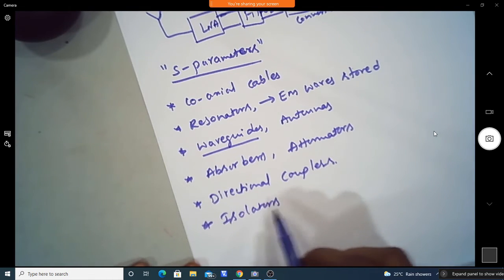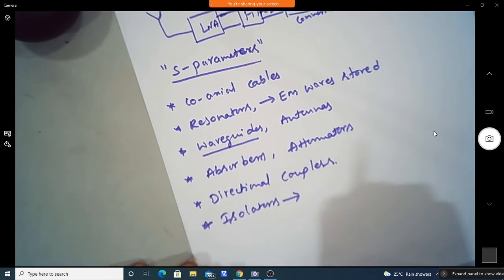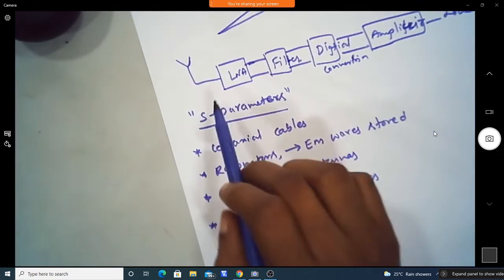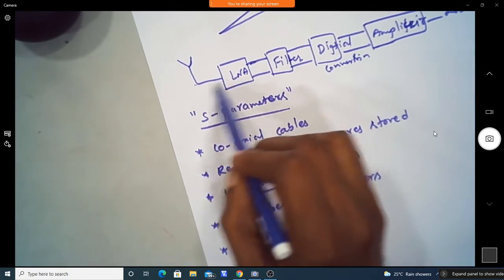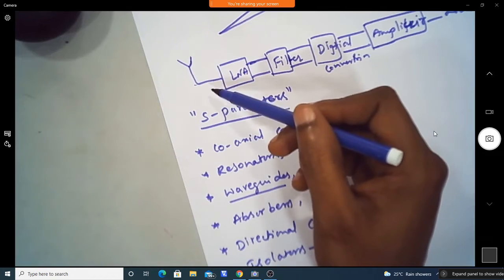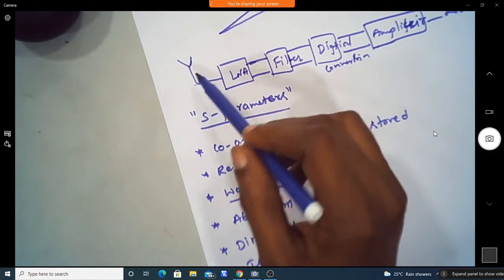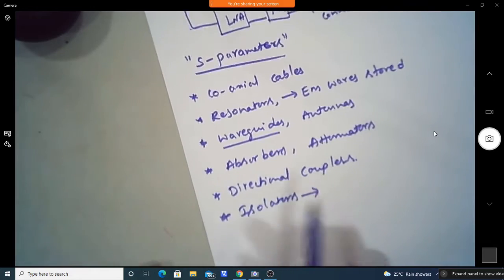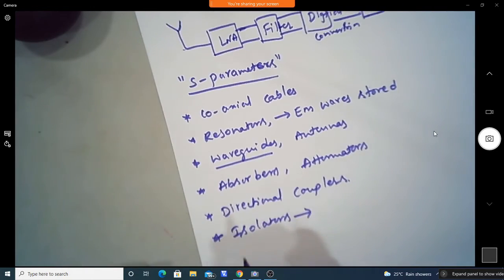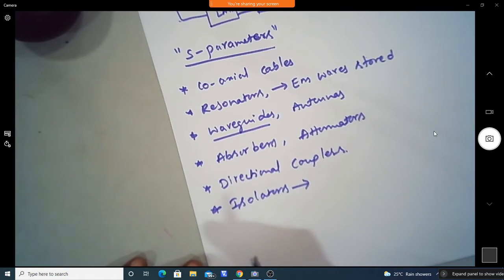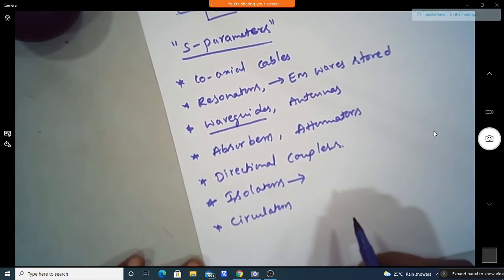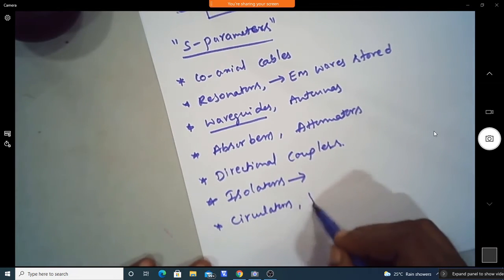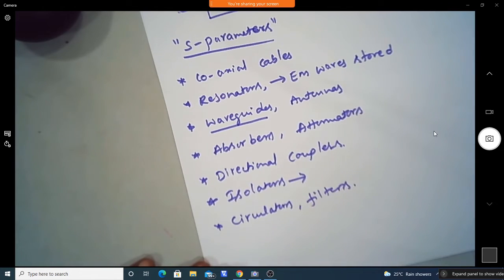Then isolators will be used. These isolators are single-direction devices, so if I use an isolator here, it transfers energy only in one direction. If any reflection comes from the device due to mismatch, it will not transfer to the source, so the source will be safe. That is the usage of an isolator: to protect the sources from unintended reflections. And also we have the circulators. All these devices you will see in your microwave course. Even filters we have. Circulators are designed to establish various entry and exit points.